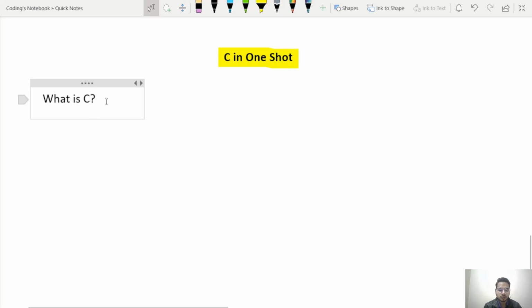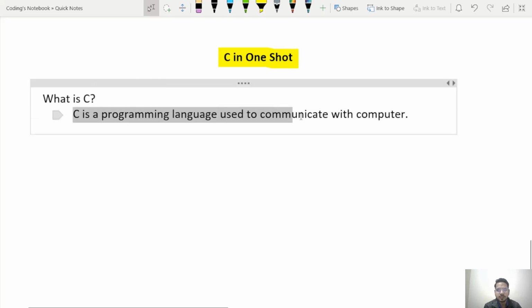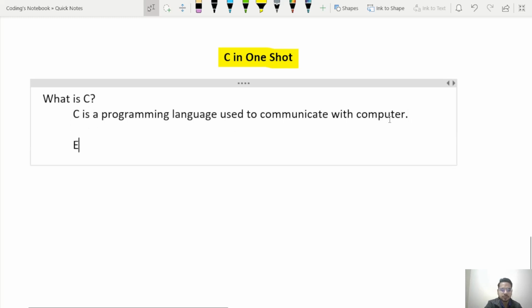So I can write it like this: C is a programming language used to communicate with computers. We will write some code that we want to execute in C language, and then it will be executed by the computer. Is C the only language that we can use to write programs? No, there are other programming languages also, like C++, Java, Python and so on. There are n number of languages, and we can use any one of them. Now C is very similar to the English language, so we will follow the same steps that we use to learn English to learn C.